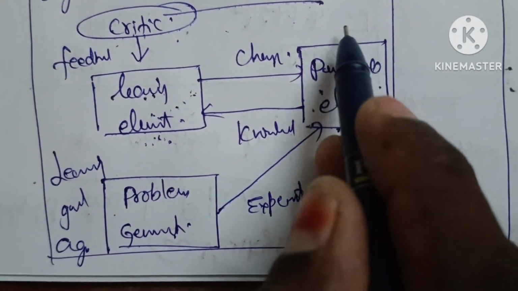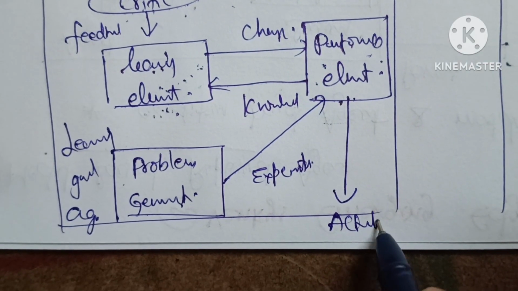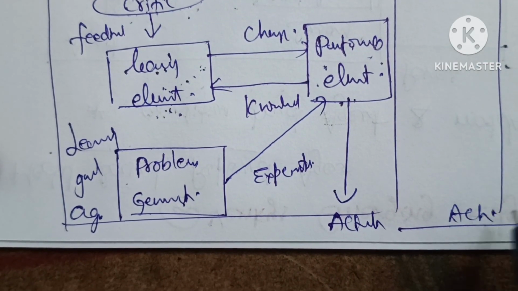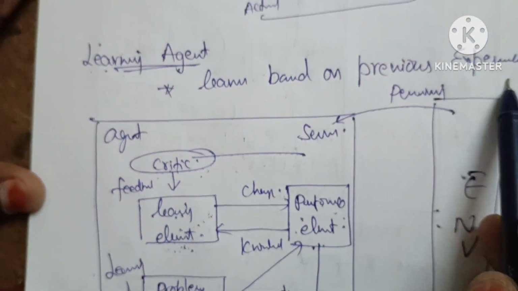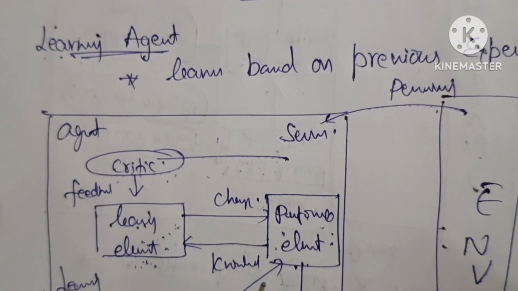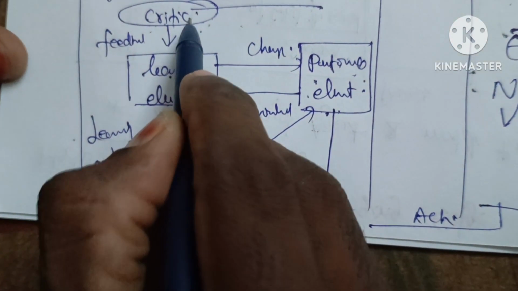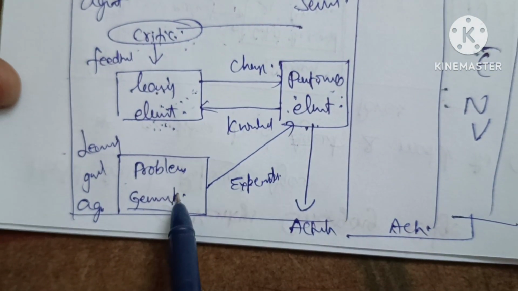Finally, based on the performance element, we apply the action by using actuators. That means the learning agent is based on previous experience. Here we perceive the data, but we mainly include four components. One is critic, another is learning element, then performance element, and problem generator.